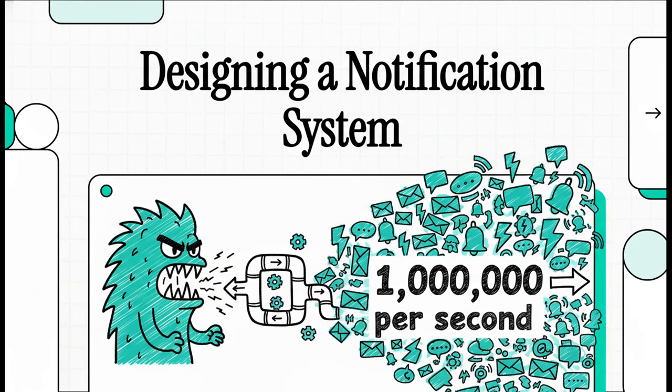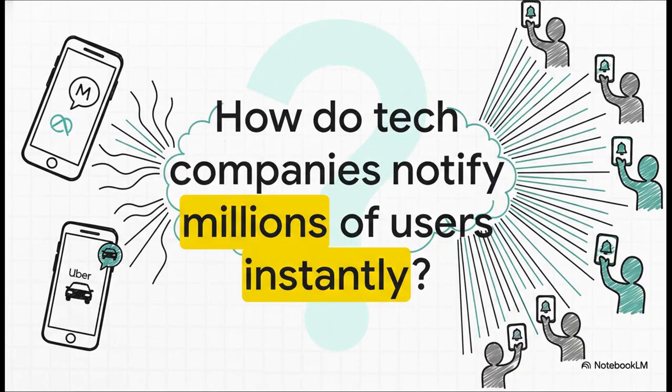All right, today we're going to tackle a classic, an absolute monster of a system design problem. How do you build a system that can reliably send 1 million notifications every single second? You ever wonder how a company like Meta or Uber can ping you with an instant message or a ride alert at the exact same time as millions of other people? Well, that's the challenge we're unpacking.